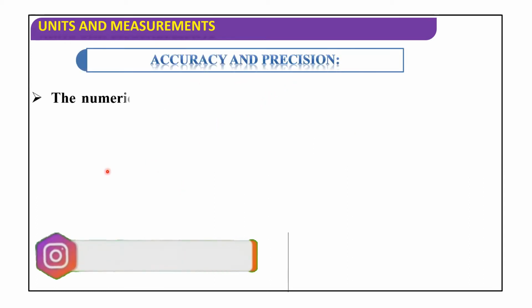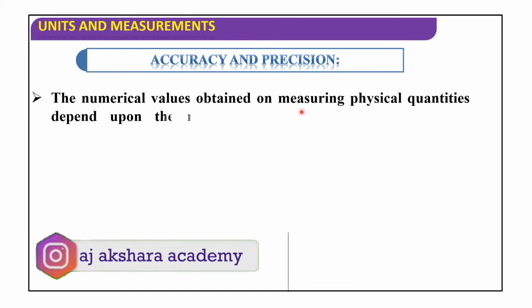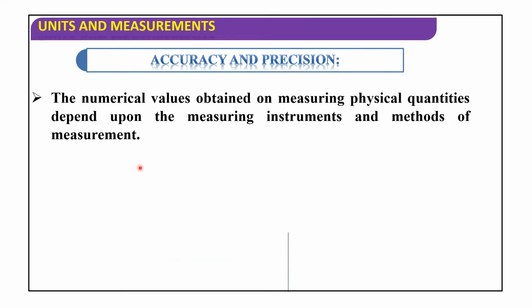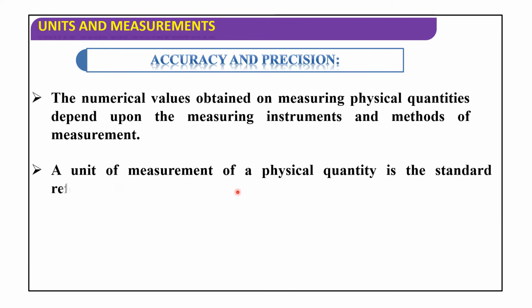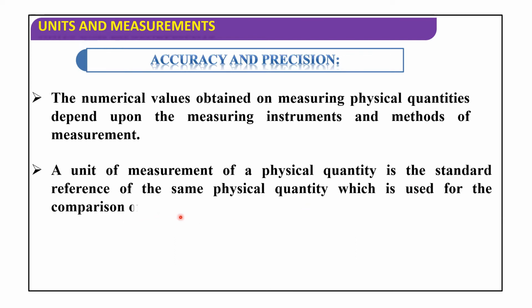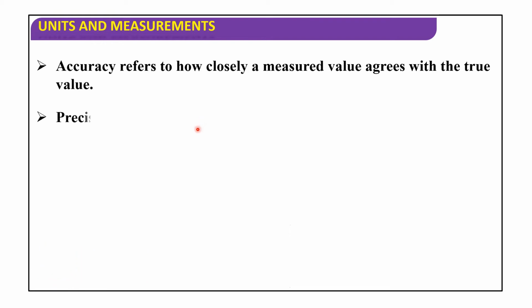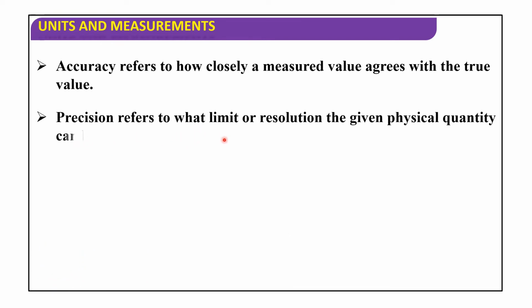Accuracy and precision. The numerical values obtained on measuring physical quantities depend upon the measuring instruments and method of measurement. So, a unit of measurement of a physical quantity is the standard reference of the same physical quantity which is used for the comparison of the given physical quantity. Accuracy refers to how closely a measured value agrees with the true value. Precision refers to what limit or resolution the given physical quantity can be measured.